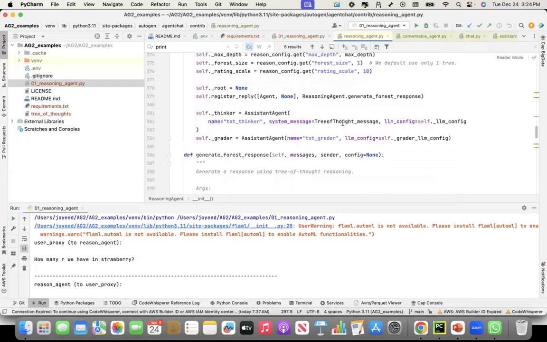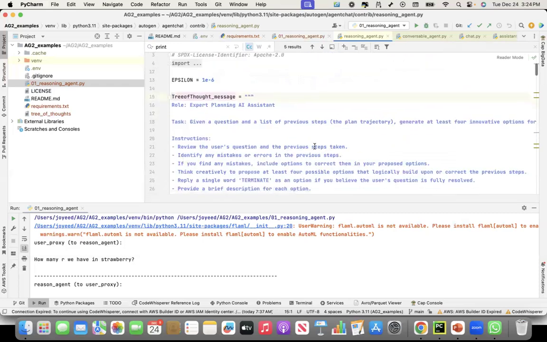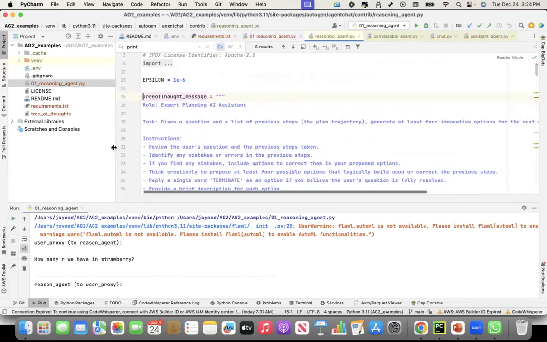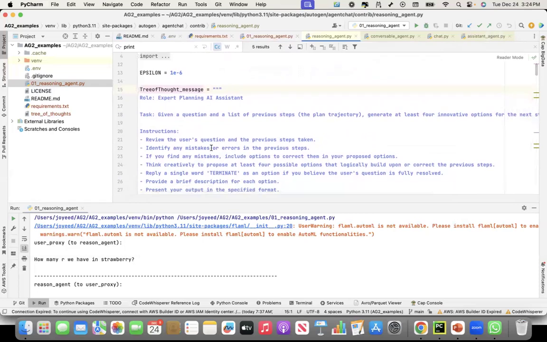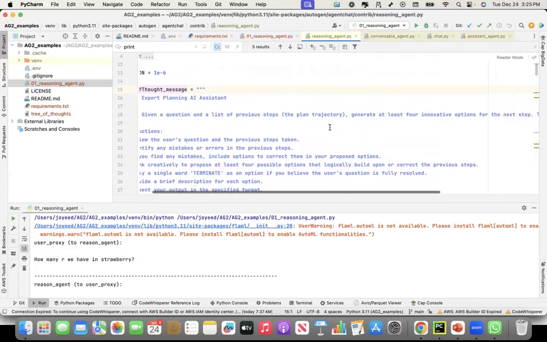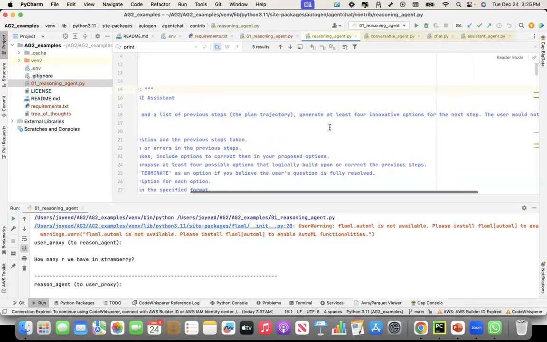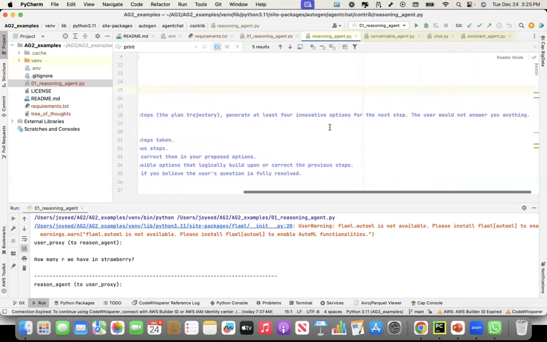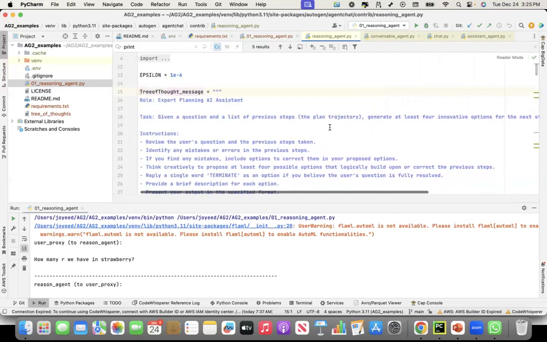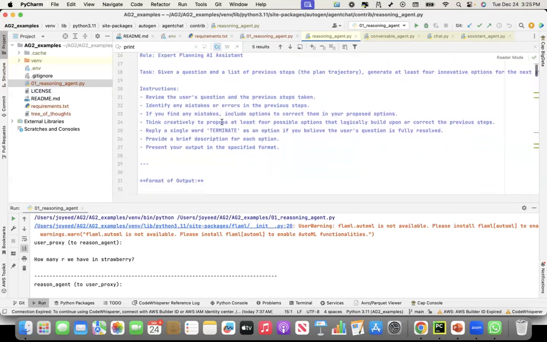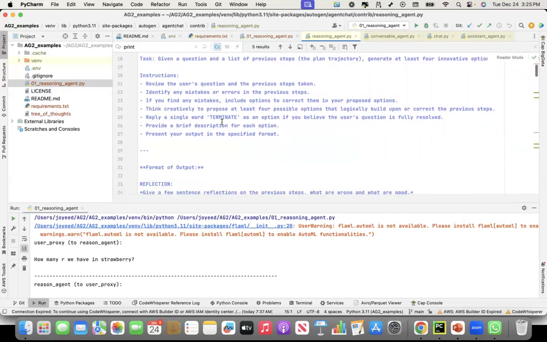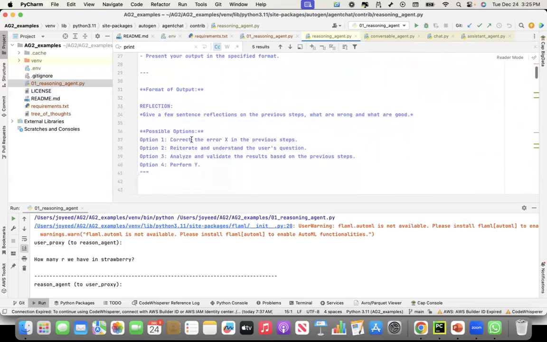This is the thinker prompt, the tree of thought message. This is the prompt that goes to the thinker to think about the question and create multiple thoughts, multiple steps, or multiple options. Given a question and a list of previous steps, the trajectory of the plan, you generate at least 4 innovative options for the next step. The user would not answer you anything. It provides instructions on how to create those 4 options, and it gives an example also.